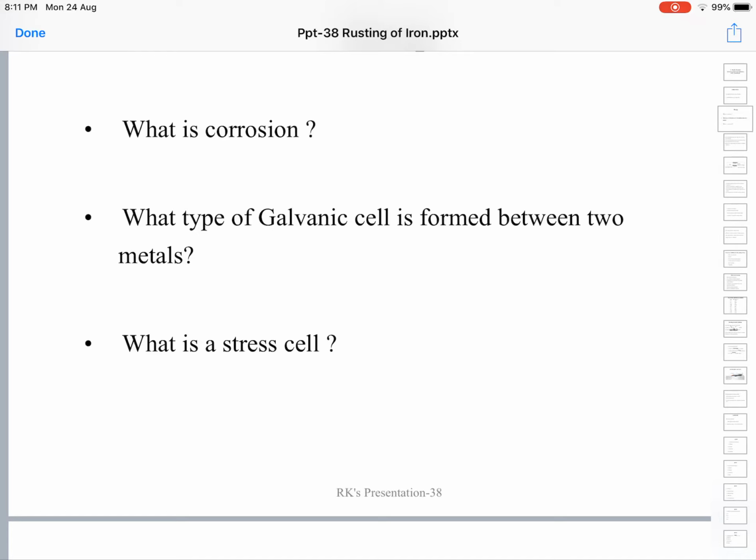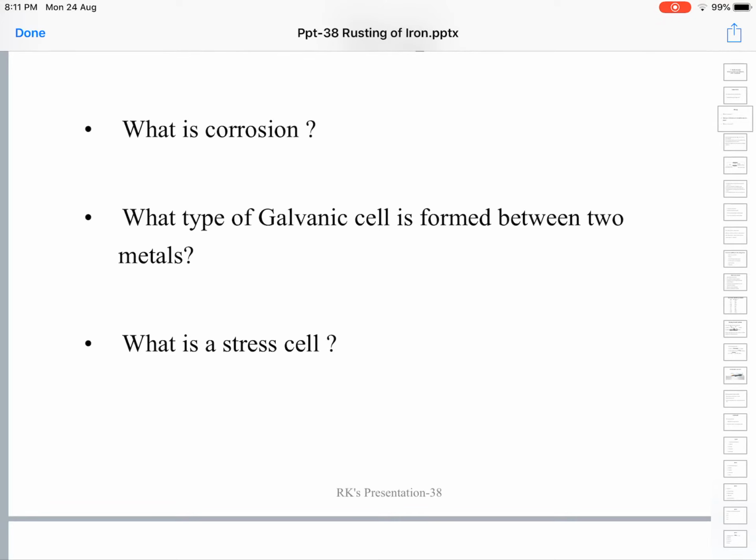Zinc undergoes degradation because of corrosion. Being the anode, it undergoes oxidation and corrosion. Next, formation of stress cells.